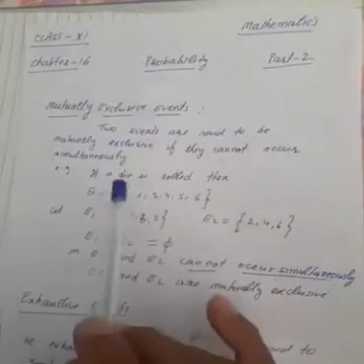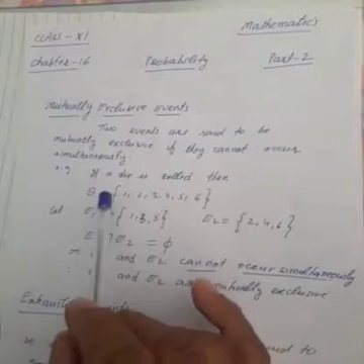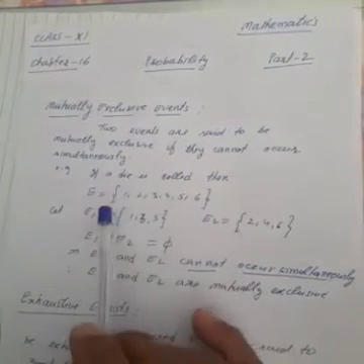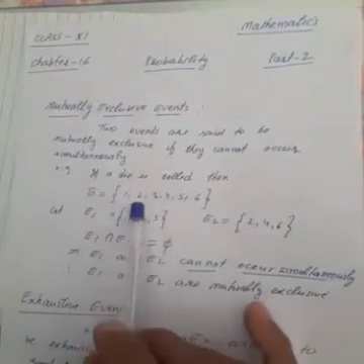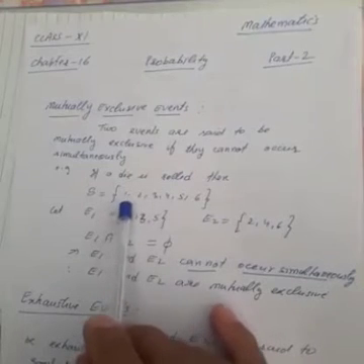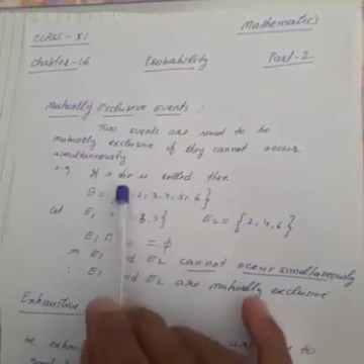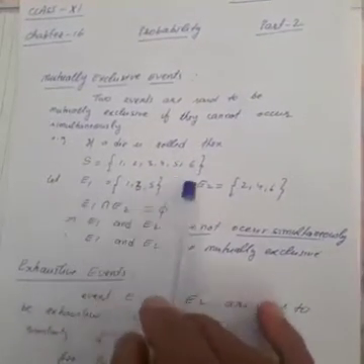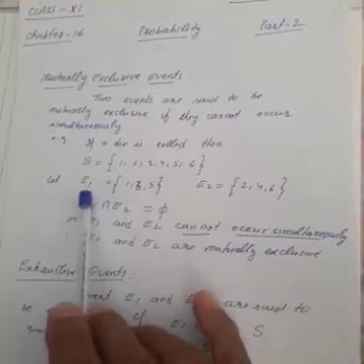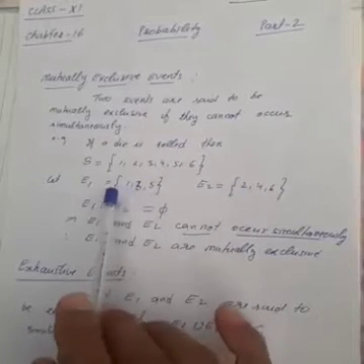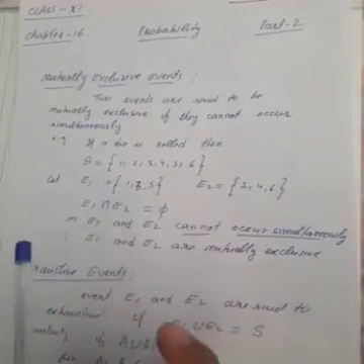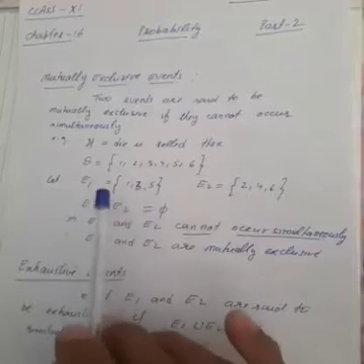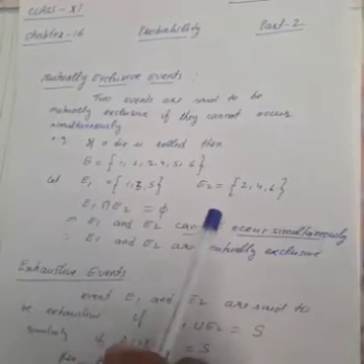So to understand this, consider an experiment: a die is rolled. Then the sample space, we know, is any number from 1 up to 6. Written in the form of a set: {1, 2, 3, 4, 5, 6}. Now consider two events E1 and E2. The first event is getting an odd number, the second event is getting an even number. We know these two events cannot occur simultaneously. It means if E1 is happening, then E2 will not happen.